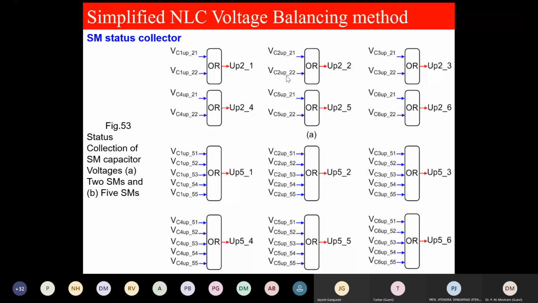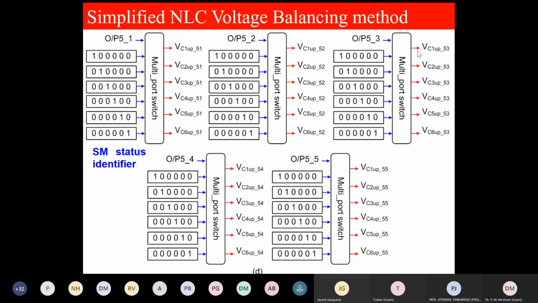And a similar process I will have to apply for 5. 5 means what? This is VC1, VC1, VC1, VC1, VC1. You will never find this VC1, VC1 at a time where you will get it. So at a certain time, at this point, first capacitor voltage gets on. On means 1. So therefore, you will have to make this 1, 2, 3, 4, 5 OR. OR means what?